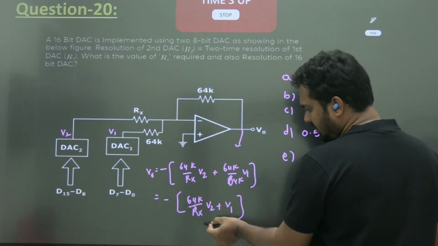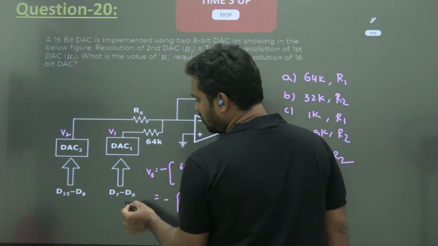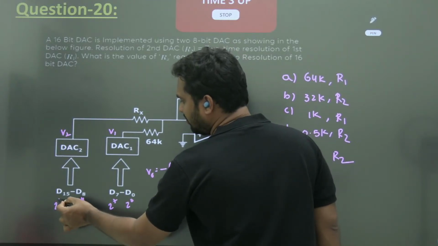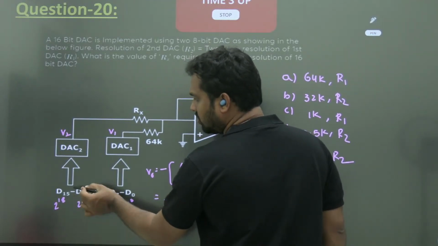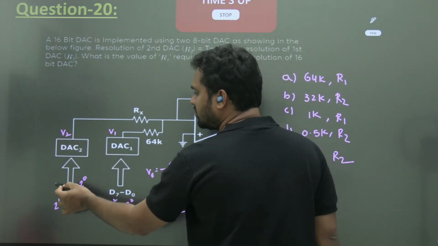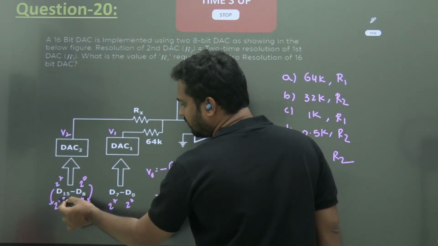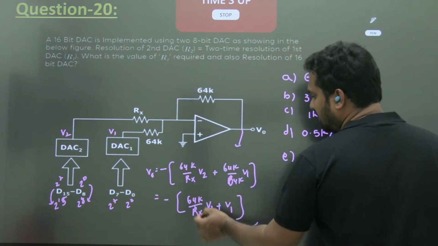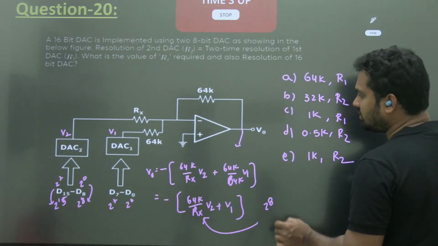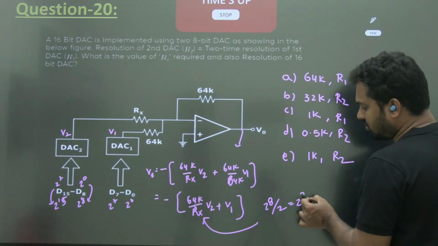So what is the multiplication factor I need here? Here I need 2 power 0 to 2 power 7. Here 2 power 8 to 2 power 15, the bit should be multiplied. But originally it doesn't know that you have given the 8th bit. It will normally multiply with 2 power 0 to 2 power 7 only. But I should do 2 power 8 to 2 power 15. To get that, this multiplication factor must be 2 power 8. But already the resolution is 2 times, so because of that you should divide by 2, and the multiplication factor is 2 power 7.